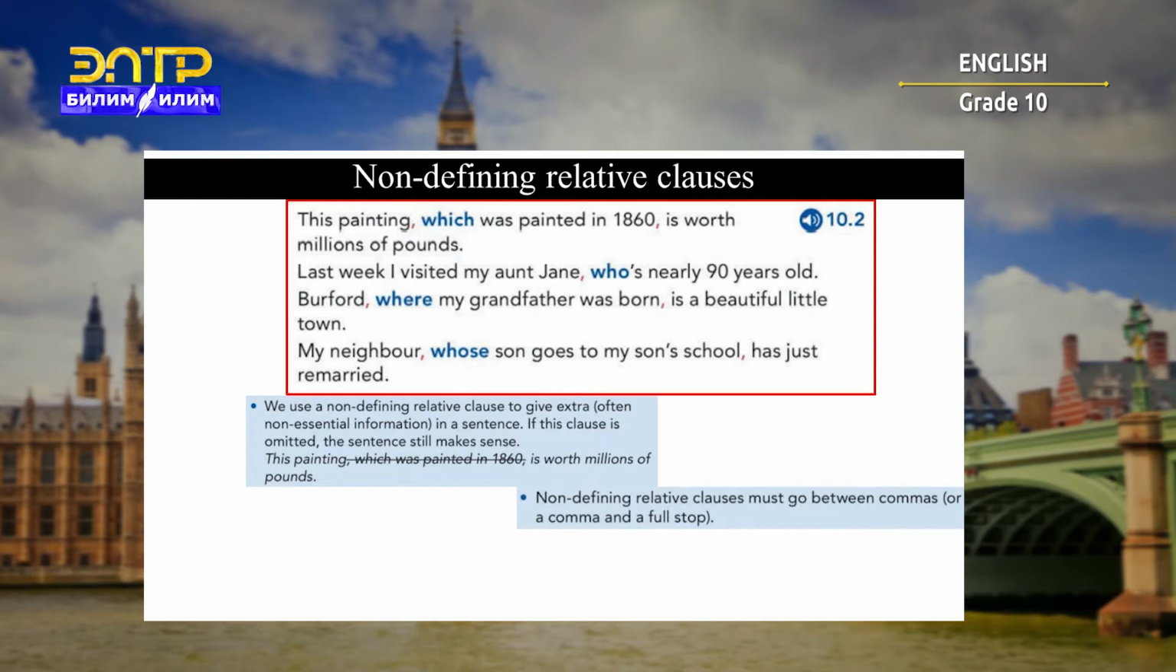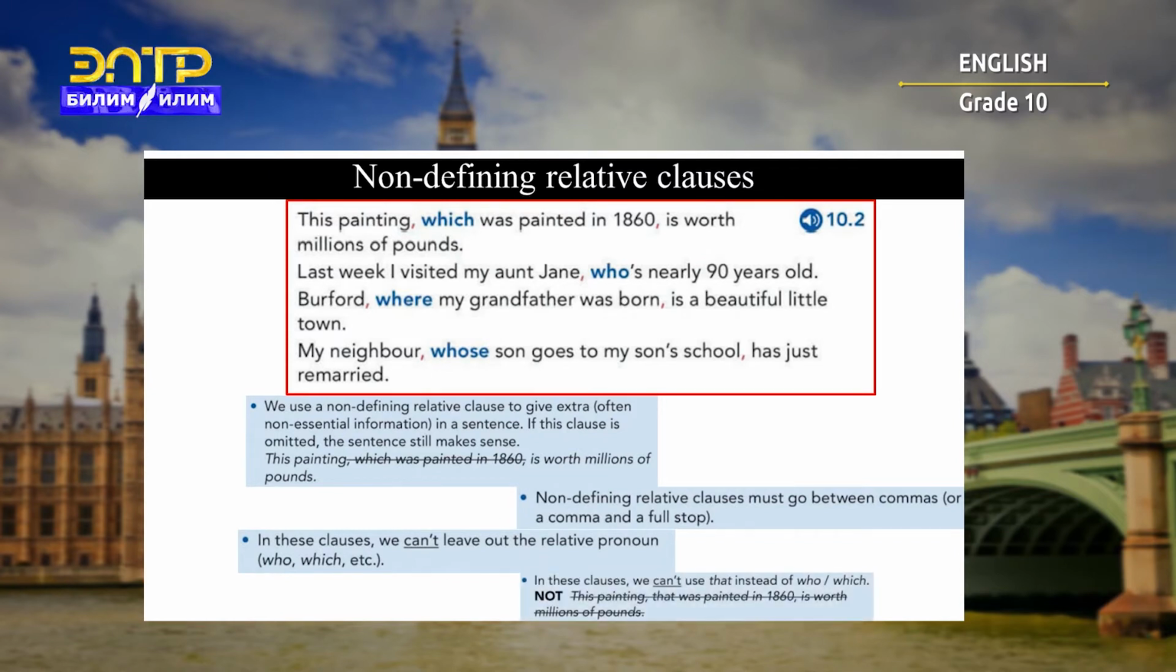Non-defining relative clauses must go between commas or comma and full stop. In these clauses, we can't leave out the relative pronoun. That means we cannot omit them. We must use them. Unlike defining relative clauses, in this clause we can't use that instead of who or which. This painting that was painted in 1860? No. This painting, which was painted in 1860, is worth millions of pounds.